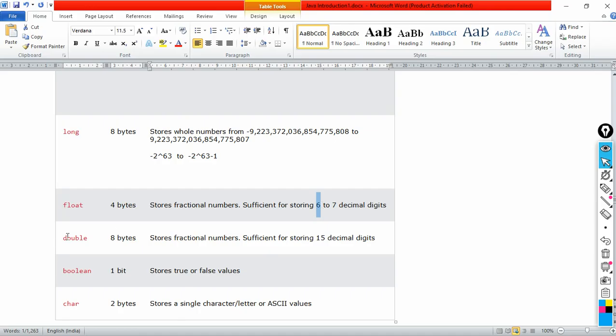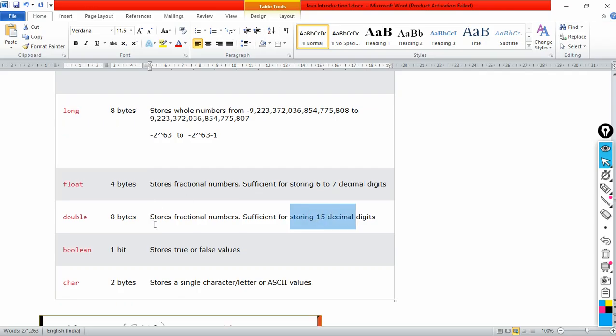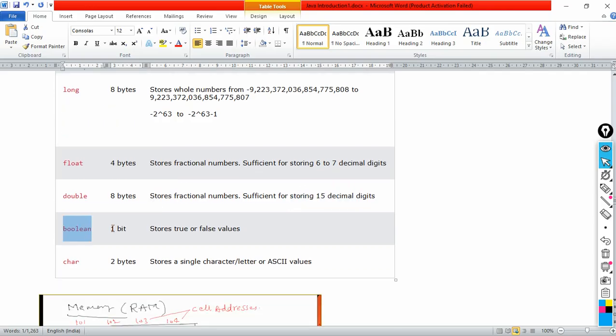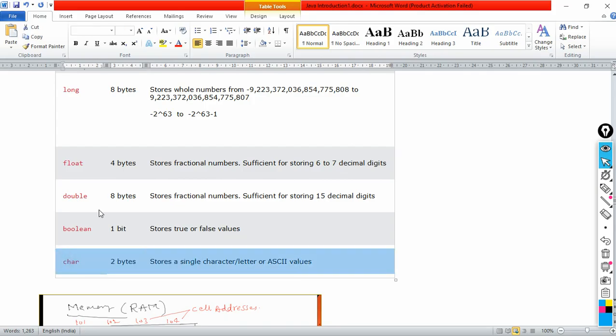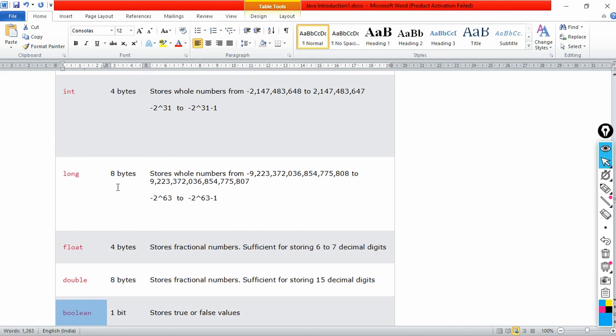Then double is there. Double is what? 8 bytes, and it can store 15 decimal points. So this is what float and double can store. Float can store only 6 decimal points, and double 15 decimal points. Boolean data type is only one bit, stores either true or false. Character is 2 bytes. We will discuss character at the end, separately. Fine, so we have understood this.